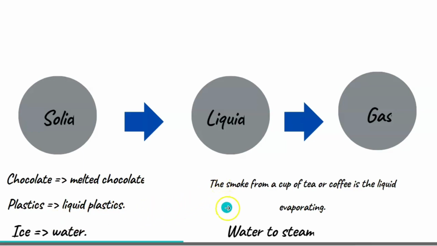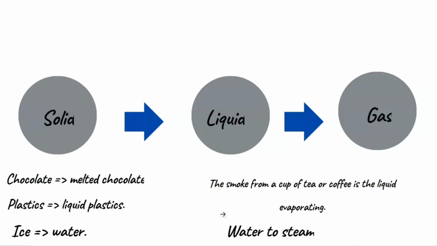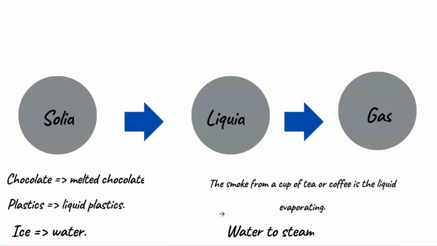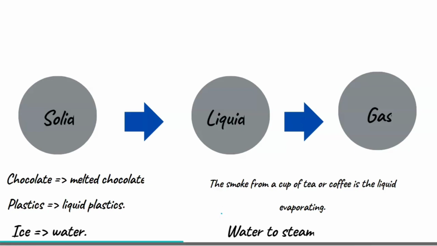Now for vaporization, I have taken the best example, water to steam. When water boils, it evaporates, or we can call this process vaporization. Similarly, when we see a hot cup of tea or coffee, we can observe the smoke from the cup. So it is also an example of vaporization. So this was all about sublimation. Sublimation is basically the changing of state from solid to gaseous directly.